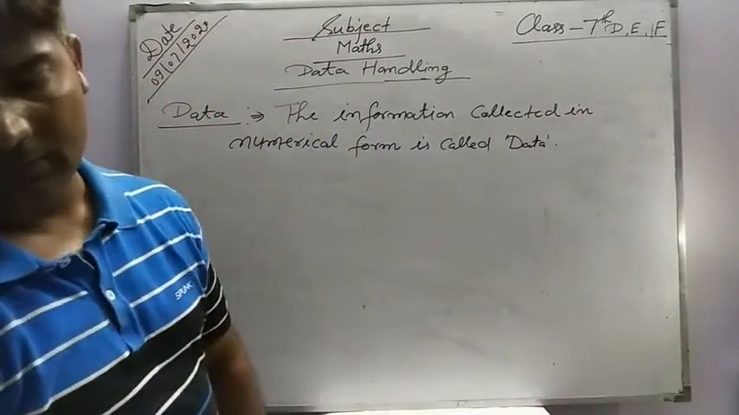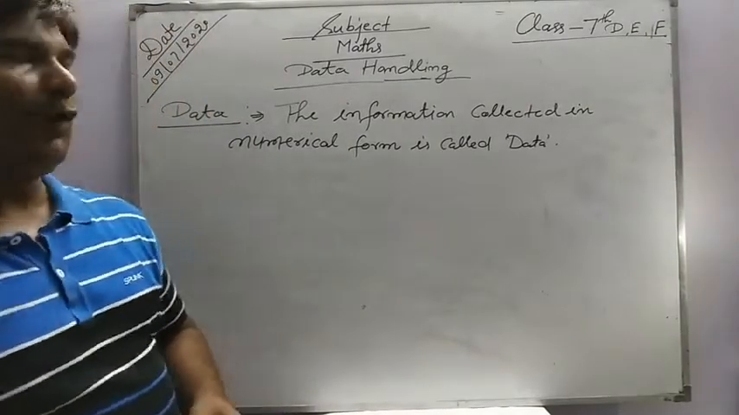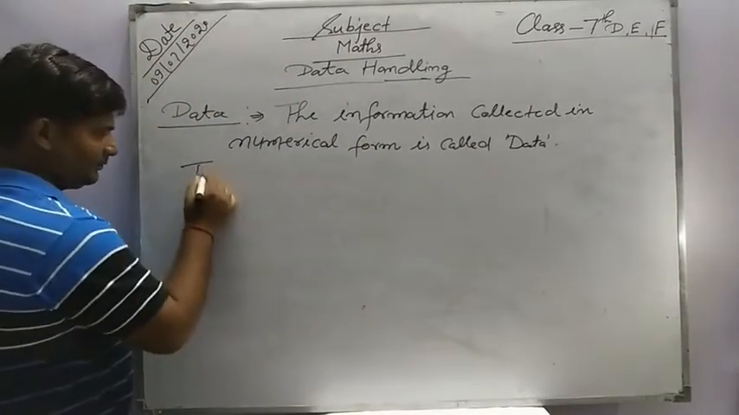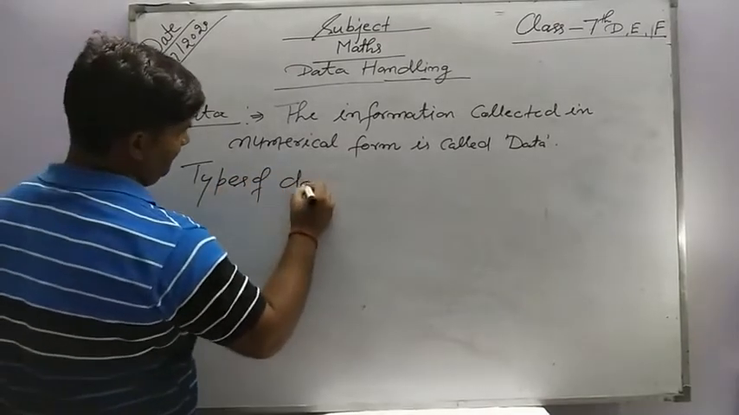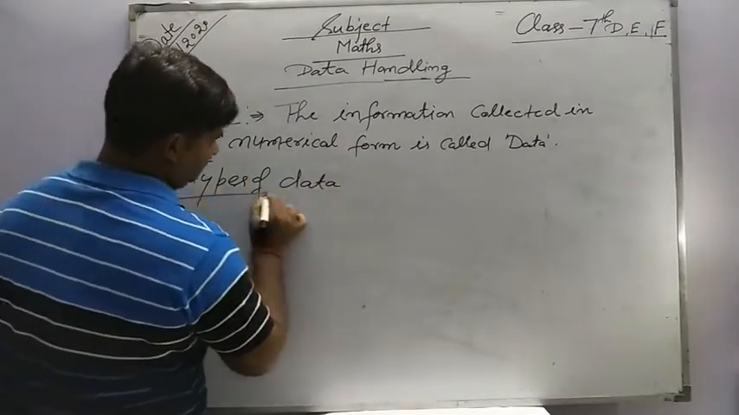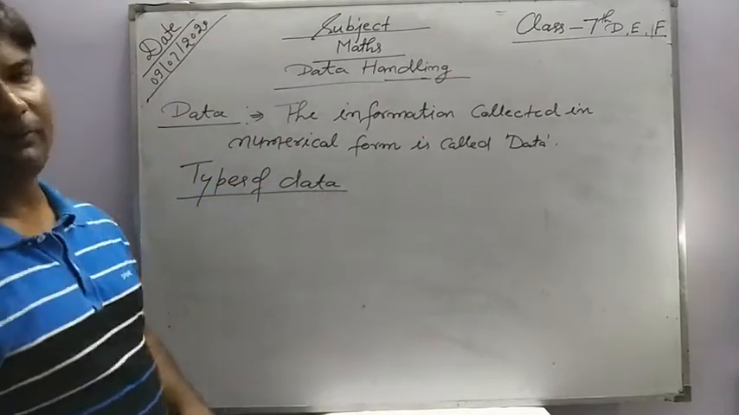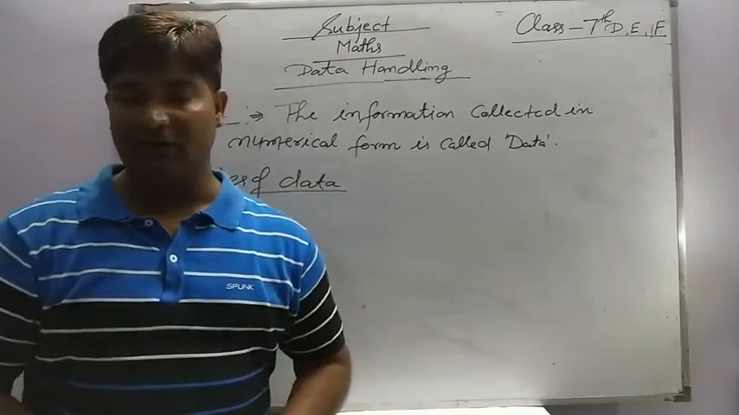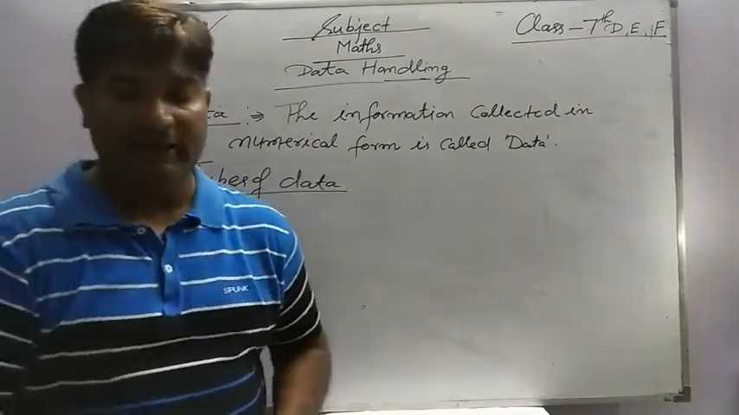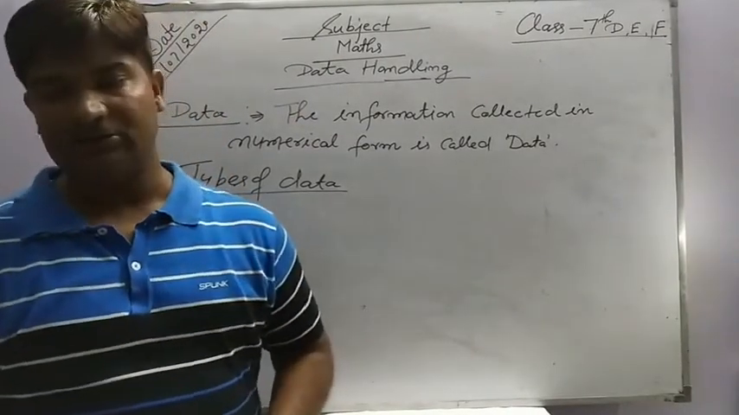Okay, now the types of data. There are two types of data. The first one is raw data, and the second one is arrayed data or systematic data.